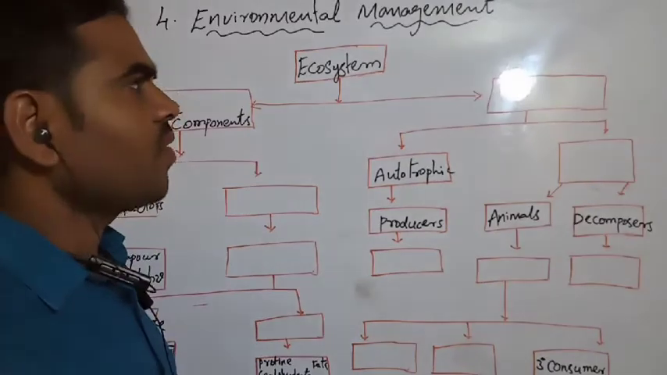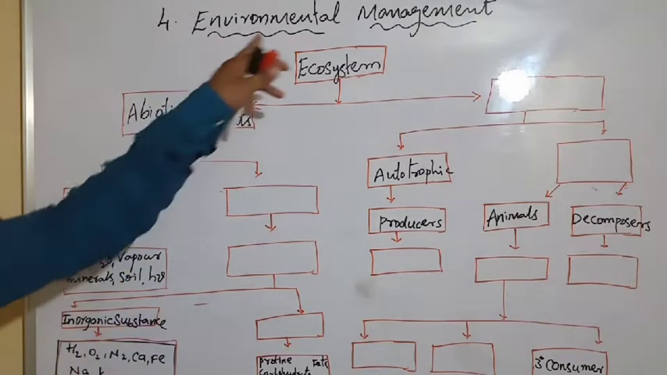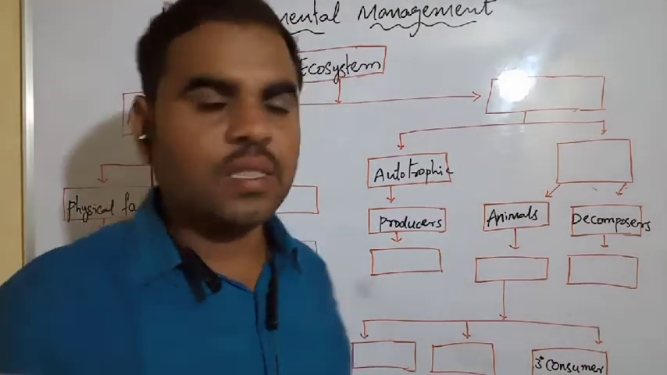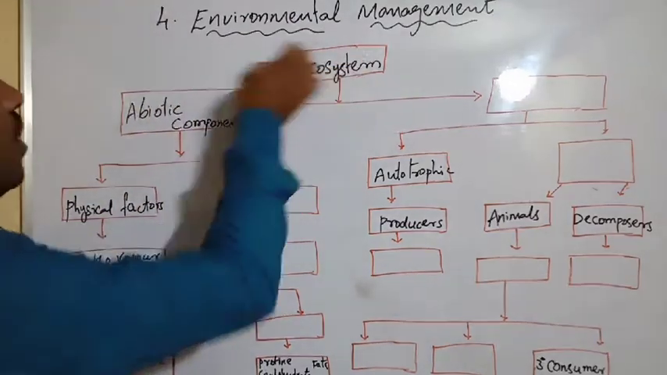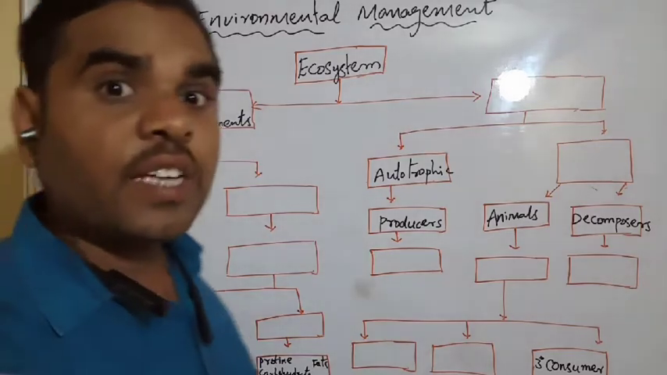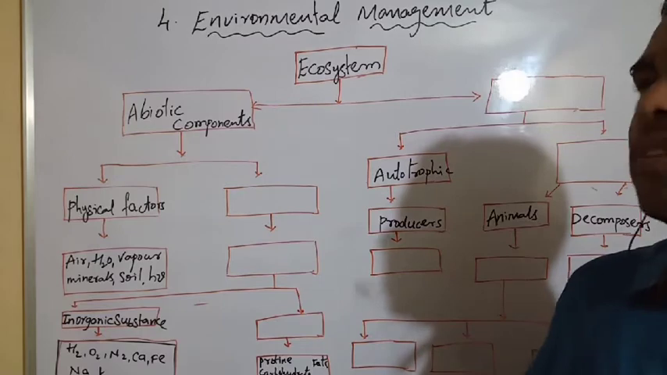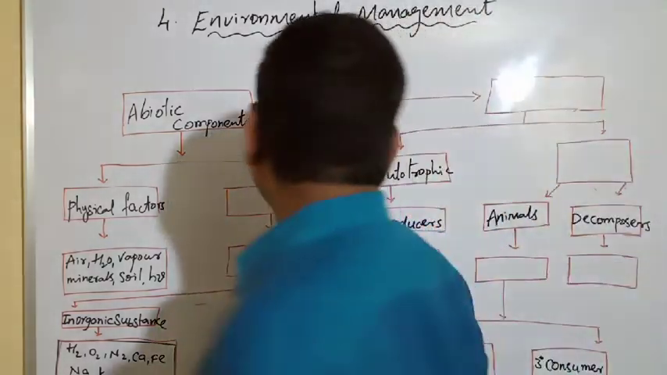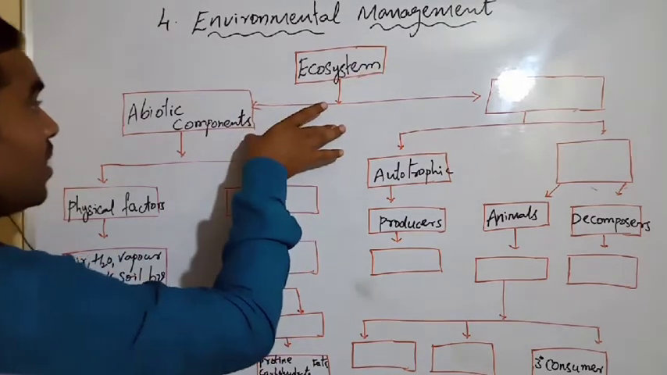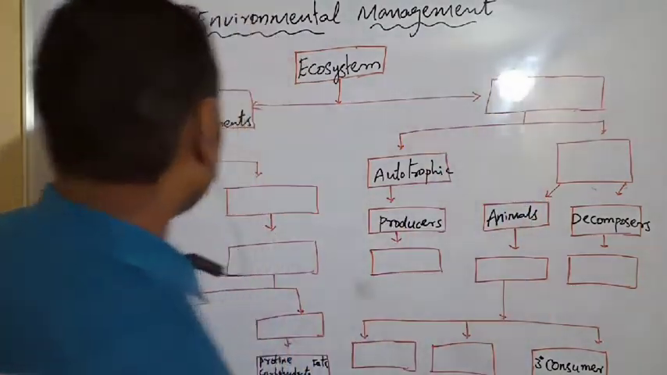Good morning students. Last lecture we learned about the introduction of environmental management and the food chain. In this lecture we have to learn about the ecosystem. What is an ecosystem? The interaction between biotic and abiotic components is what we call the ecosystem.